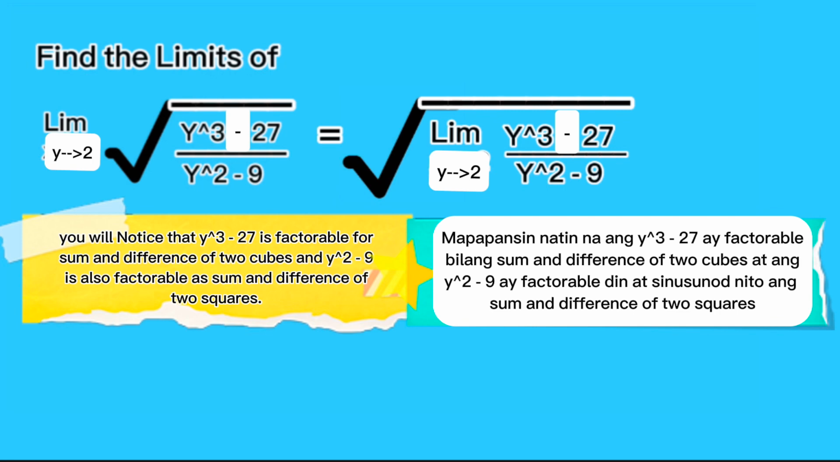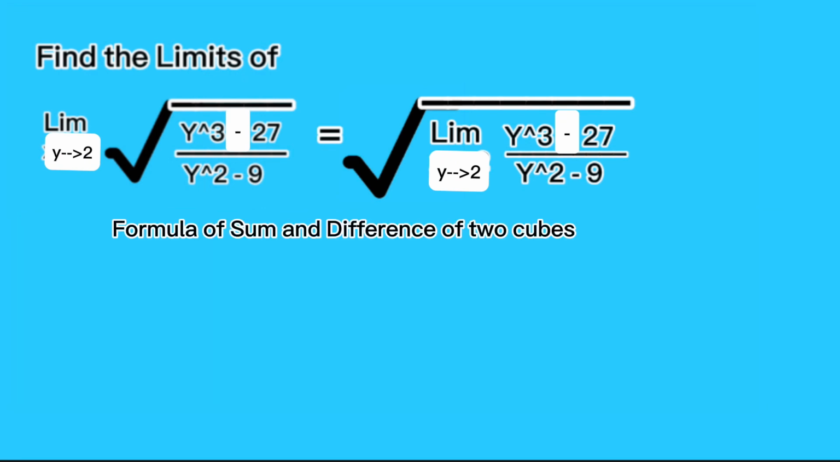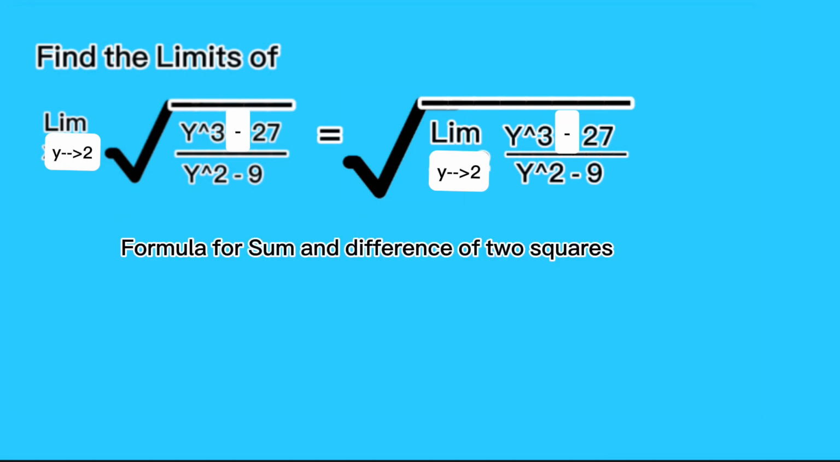You will notice that y cubed minus 27 is factorable as a difference of two cubes, and y squared minus 9 is also factorable as a difference of two squares. Formula for the difference of two cubes: a cubed minus b cubed equals (a minus b) multiplied by (a squared plus ab plus b squared). Formula for the difference of two squares: a squared minus b squared equals (a plus b) multiplied by (a minus b).